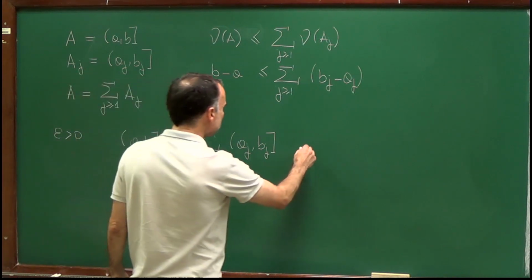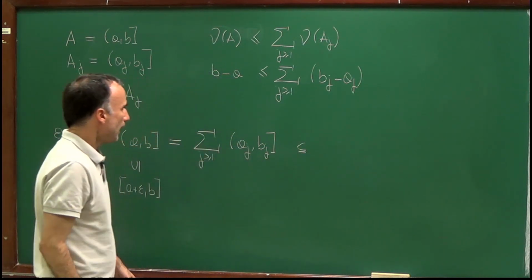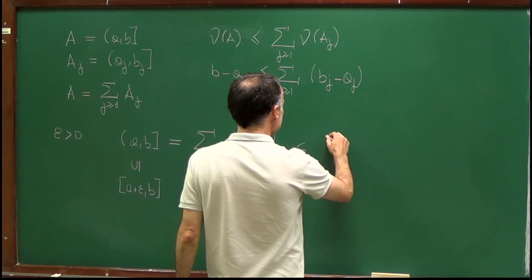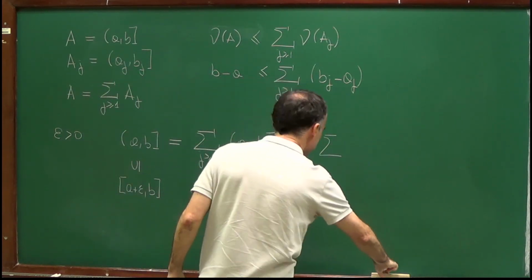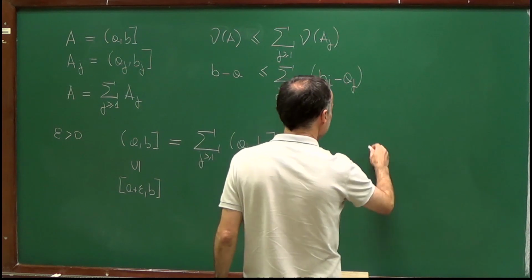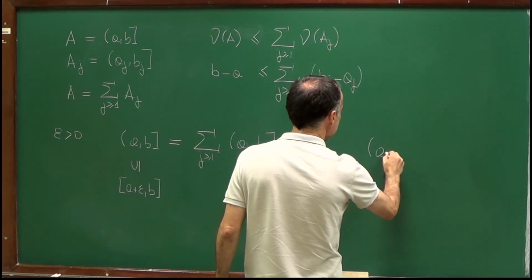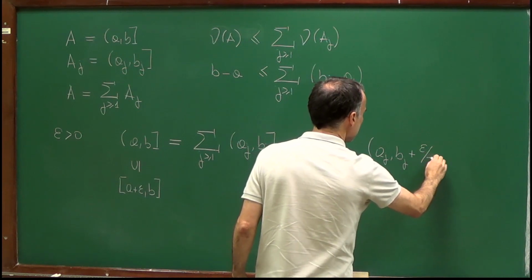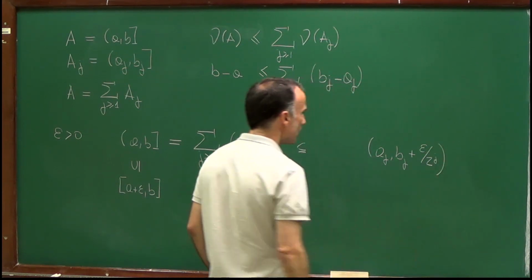On the other hand, the interval (a_j, b_j] is certainly contained in the interval (a_j, b_j plus epsilon divided by 2 to the power j).